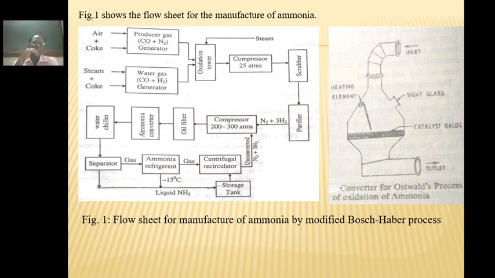In these ammonia converters, they react at 550 degrees centigrade temperature and are converted into ammonia gas. This ammonia gas is then converted into liquid. Firstly, it is passed into the water chillers and then separators, and then the ammonia refrigerator at minus 15 degrees centigrade. After liquefaction, the liquid is passed into the ammonia storage tanks, and unreacted gases are passed into the compressor at 200 to 300 atmospheric pressure. The collected ammonia can be used for further applications.